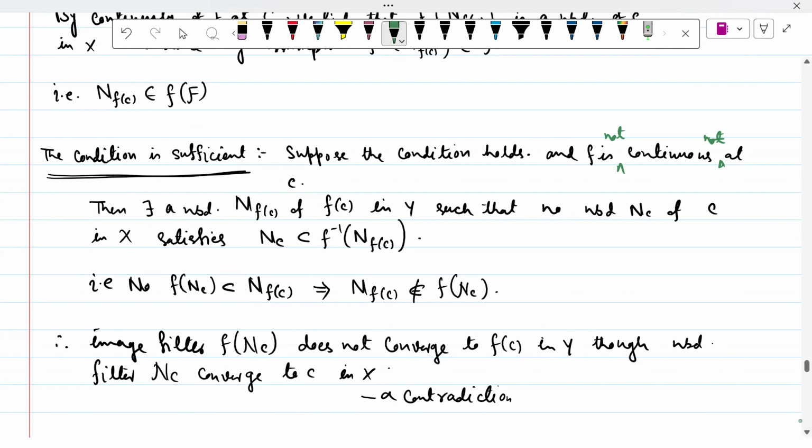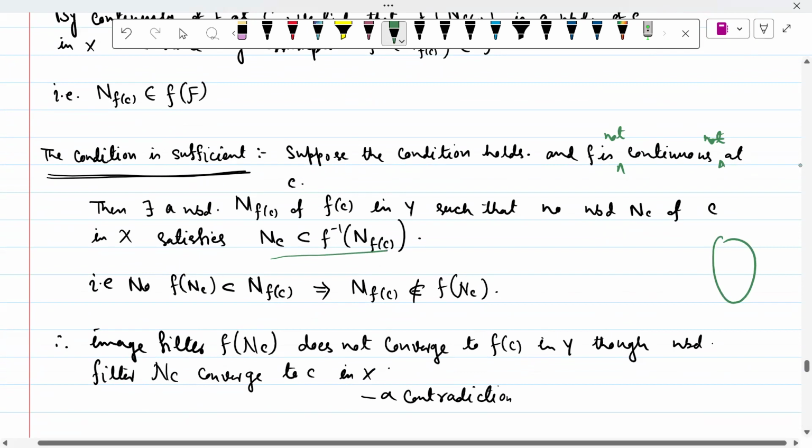Then there exists a neighborhood N(F(c)) of F(c) in Y such that no neighborhood N(c) of c in X satisfies this condition. That means if we take a neighborhood from here, like this N(F(c)), its inverse image, this is from Y, will not surround the point c but will be somewhere a little far away. So that is the discontinuity.